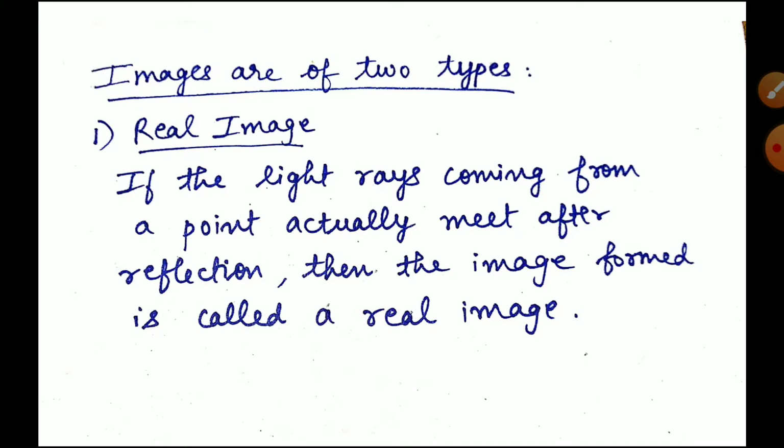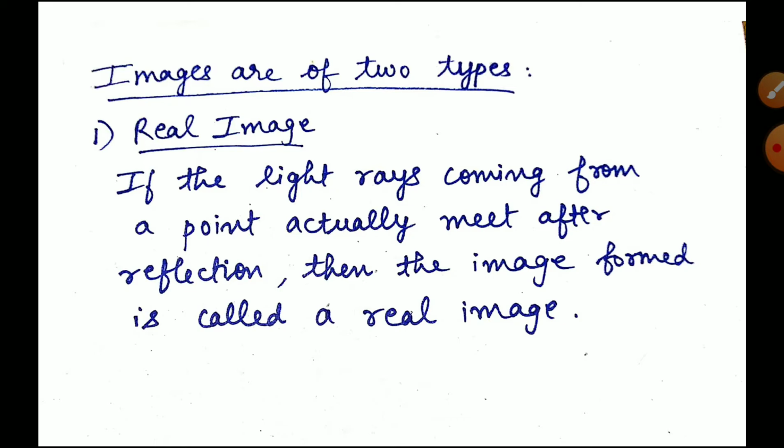If the light rays coming from a point actually meet after reflection, then the image formed is called a real image. Real image means what? When you are projecting something through a projector, at that time you can find a real image. In the theater you see the movie on the screen, the white background, that is also a real image.